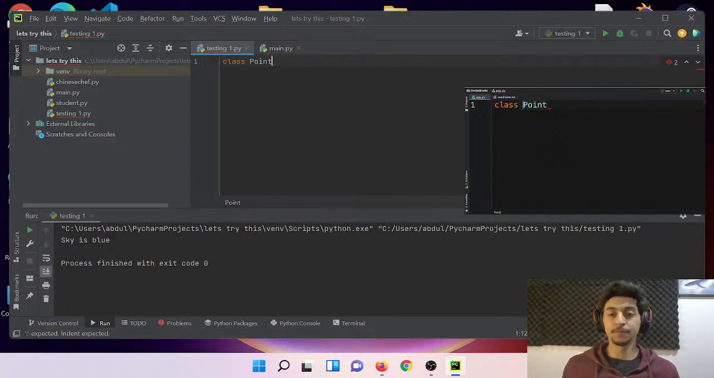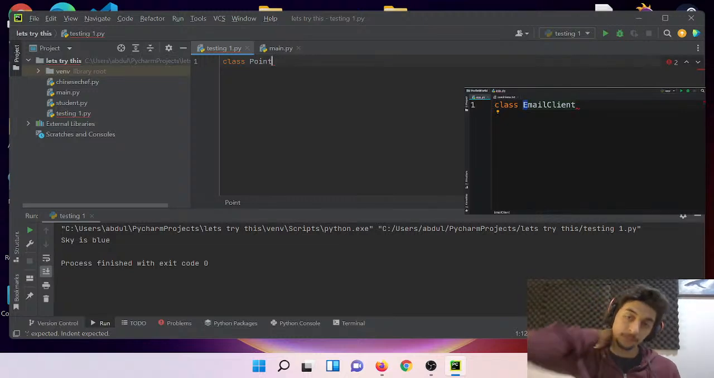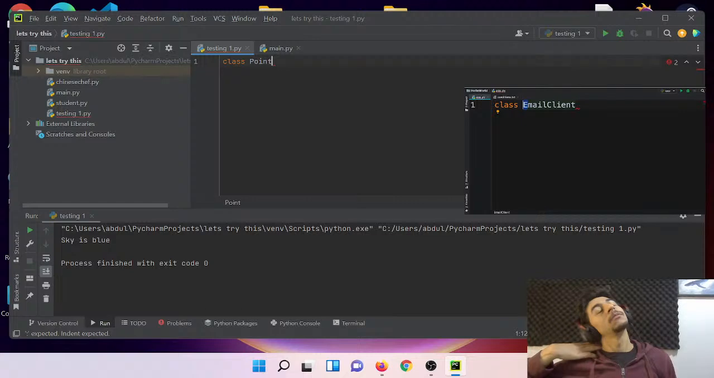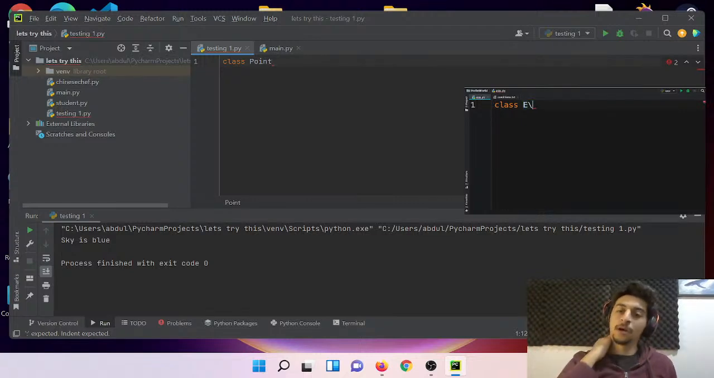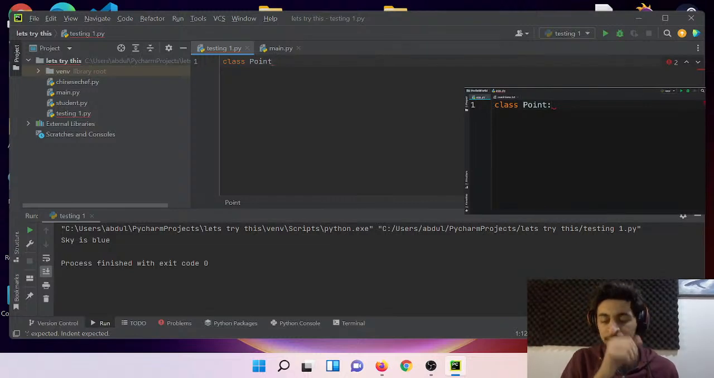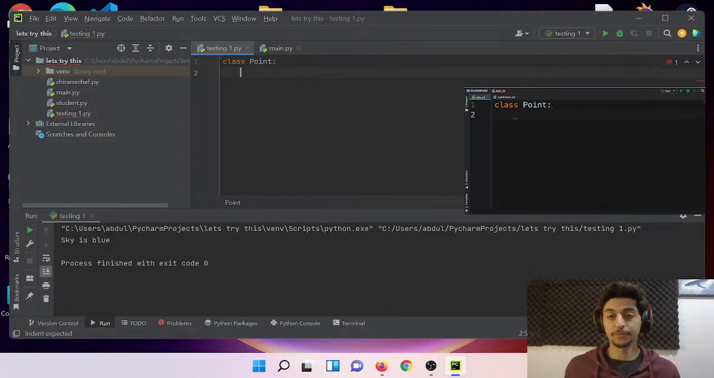In this case, our class has only a single word. If it had multiple words, let's say email client, look, I've capitalized the first letter of every word. Once again, this is called Pascal naming convention, and it comes from the old Pascal language that you might have heard of. So back to our point class. Here we add a colon, which means we're going to define a block. Now in this block, we can define all the functions or methods that belong to points.